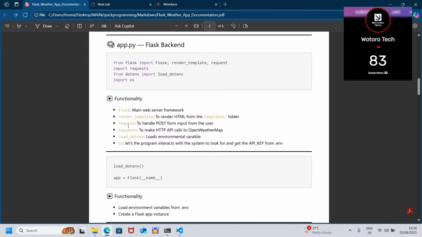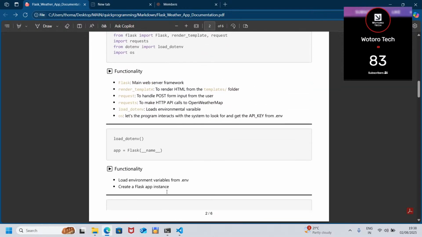The requests, I think this is where I made confusions earlier. This request is what handles the user input. Then requests makes HTTP API calls to OpenWeatherMap. Load_dotenv loads environmental variables. Then OS interacts with the system to look for and get the API key.